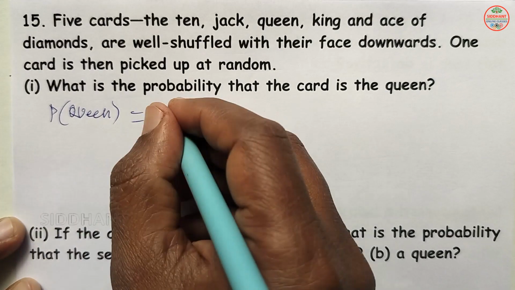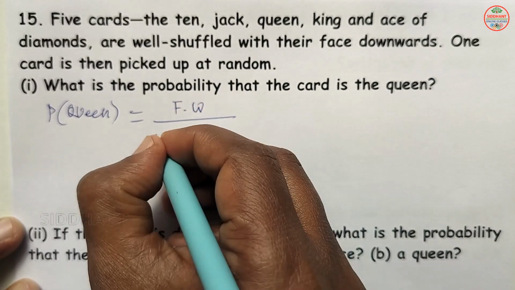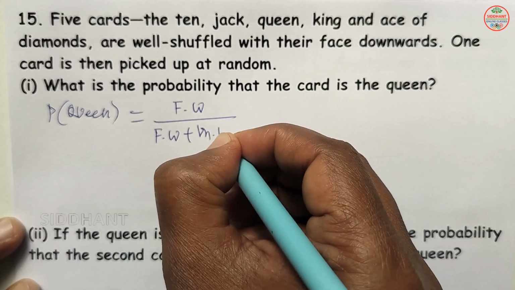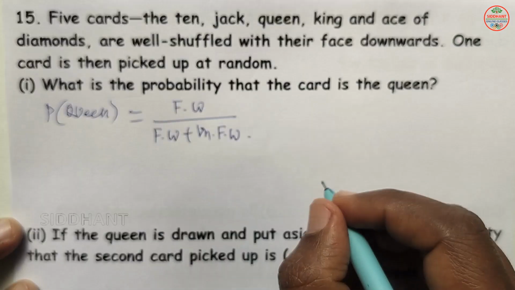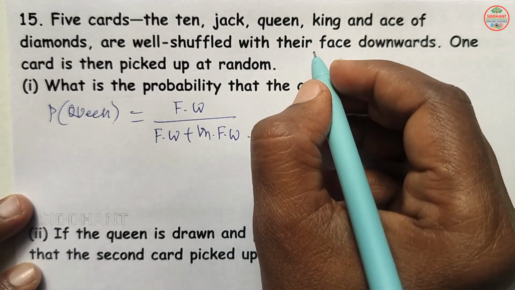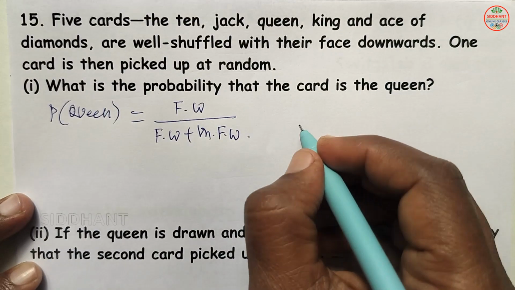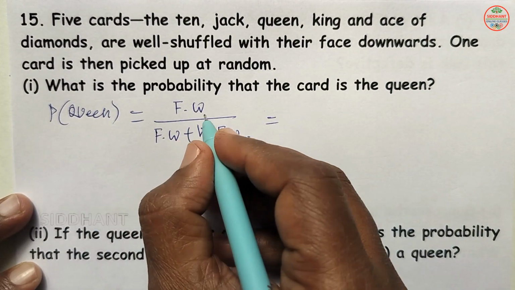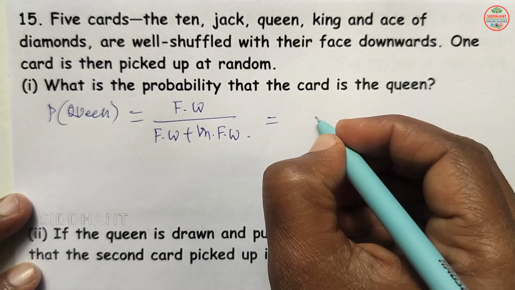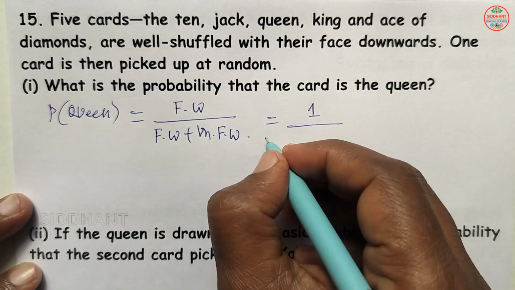P of Queen, probability, means favorable ways by favorable ways plus unfavorable ways. Five cards have been shuffled: 10, Jack, Queen, King, Ace. The favorable ways of getting the Queen is 1.